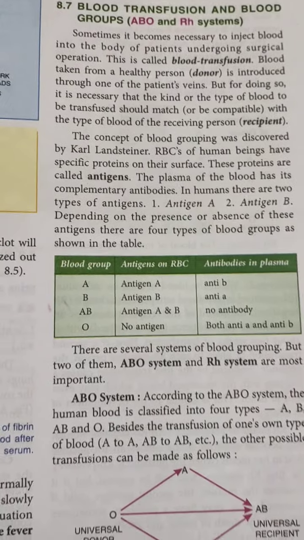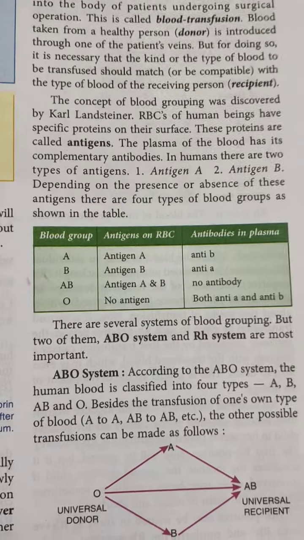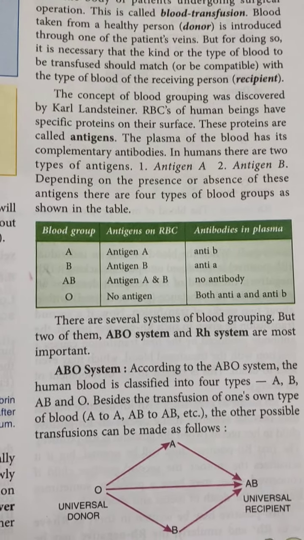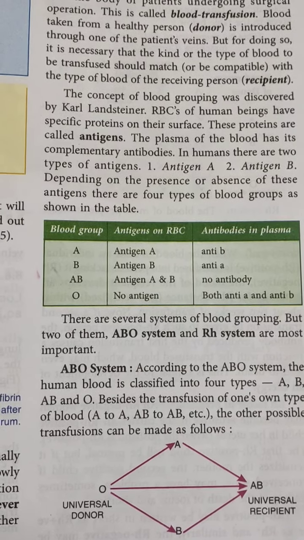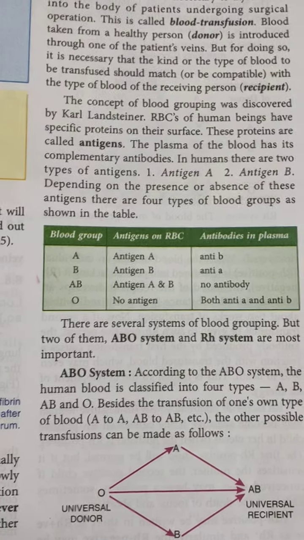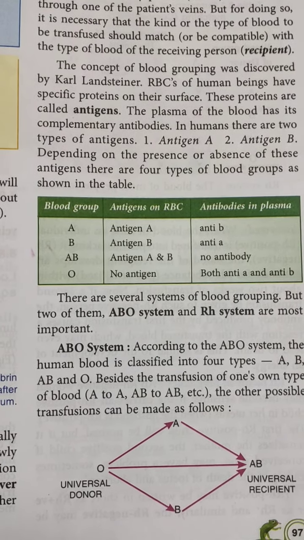According to the ABO system, the human blood is classified into four types: A, B, AB and O. Besides the transfusion of one's own type of blood, A to A, AB to AB, other transfusions can be made. Like the universal donor is the...